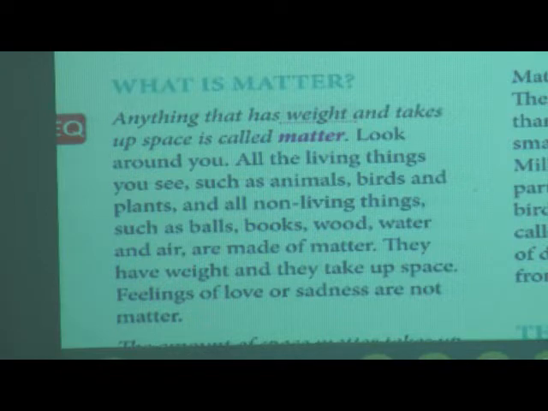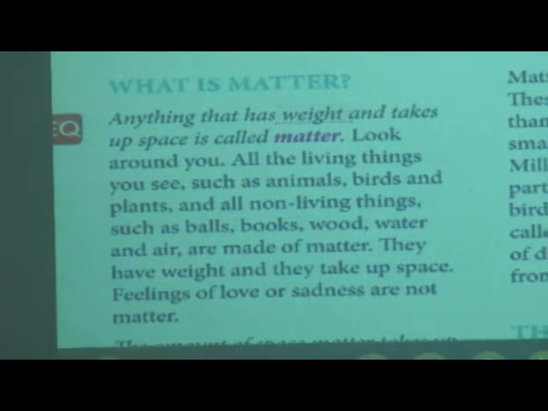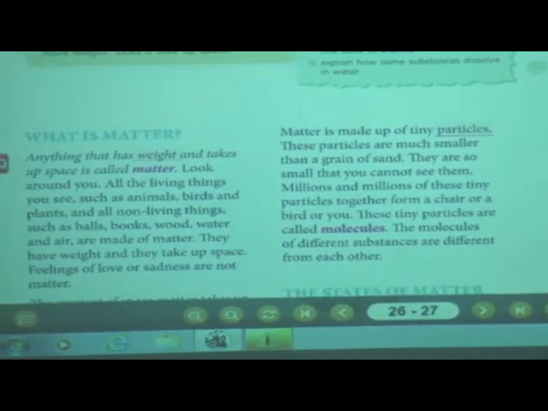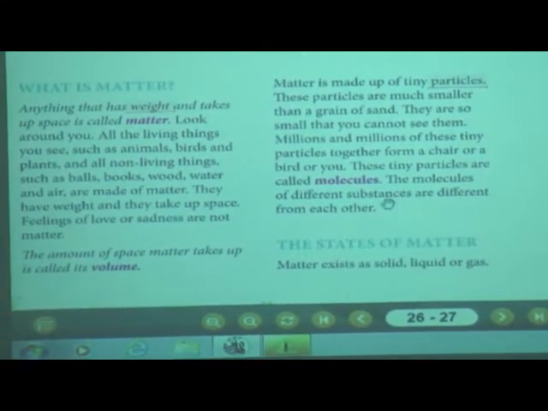These particles are called molecules. You also know that the molecules of different substances are different from each other. After that we learned the states of matter.